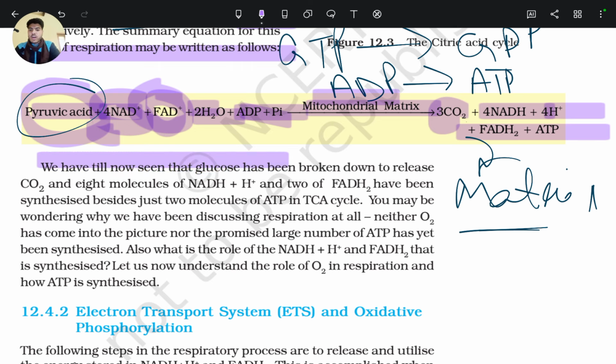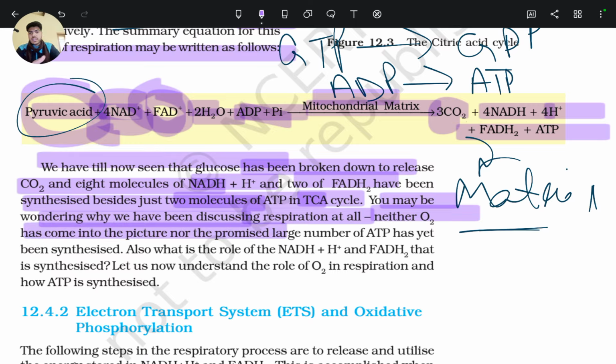We have till now seen that glucose has been broken down to release CO2, and 8 molecules of NADH plus H plus and 2 of FADH2 have been synthesized, besides just 2 molecules of ATP, in the tricarboxylic acid cycle. You may be wondering why we have been discussing respiration at all. Neither has oxygen come into the picture.